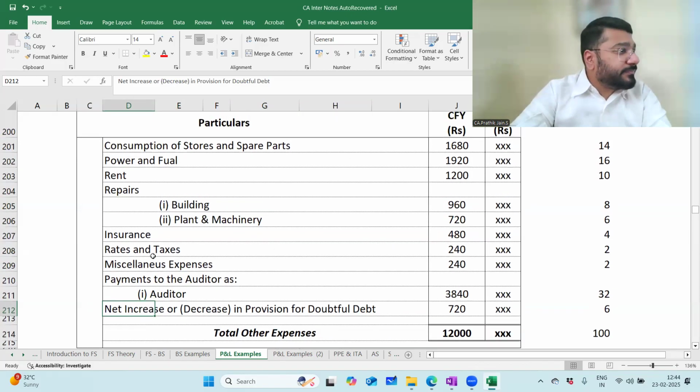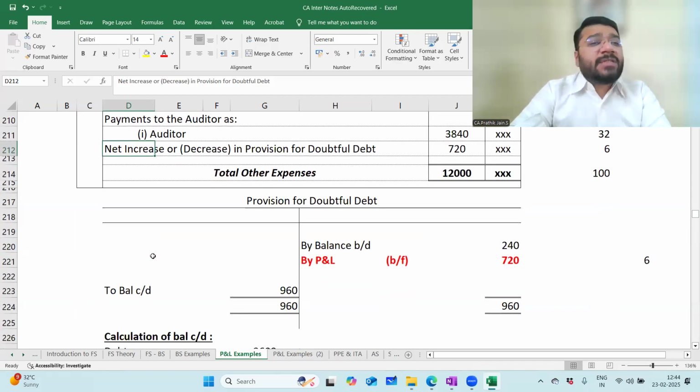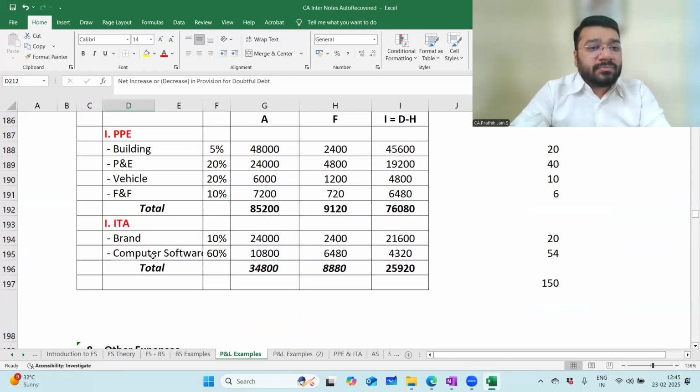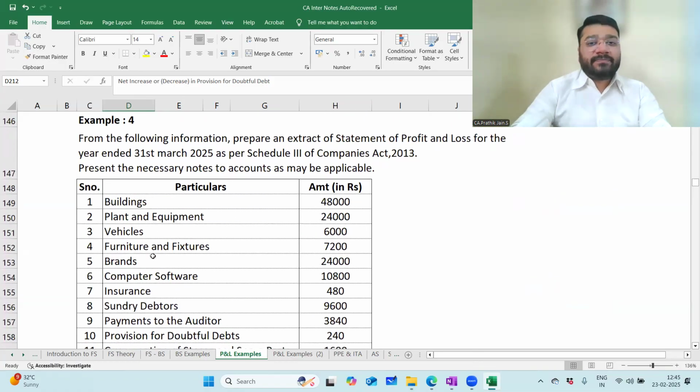Have you seen the answer? Now, what we are supposed to calculate is the provision for doubtful debt. Keep this part pending. The remaining, I want you to work out. Do it fast.